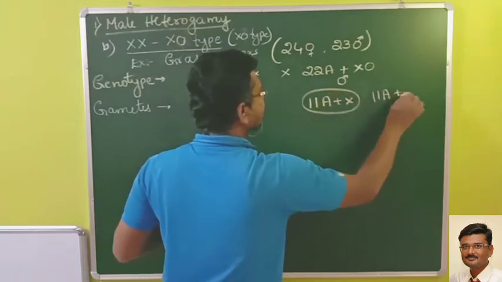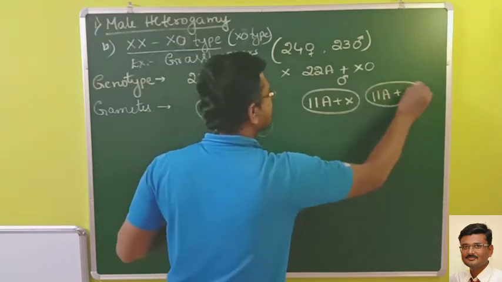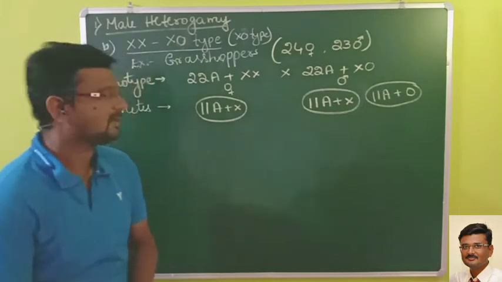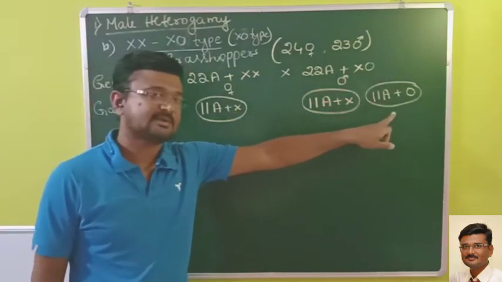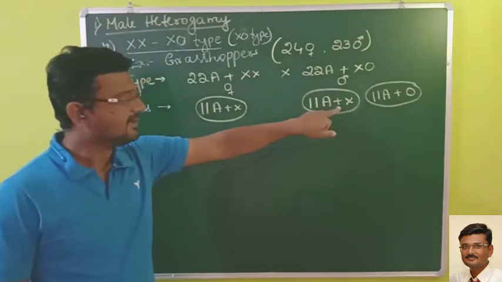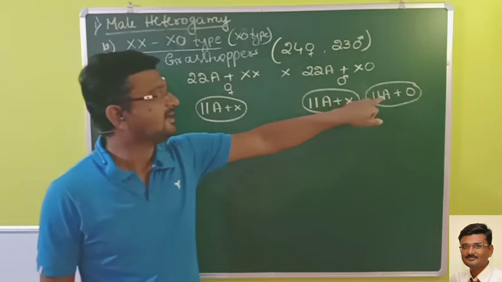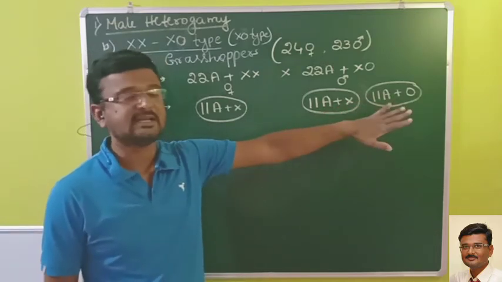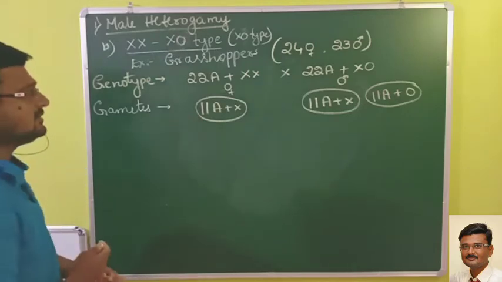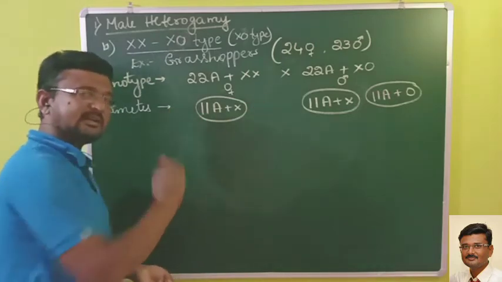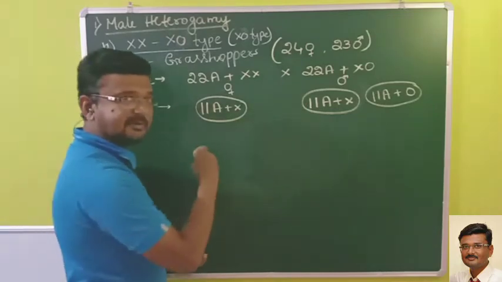11A plus X, and 11A plus, there will be no sex chromosome, so better I will write it as O. Okay, means in males two types of gametes are present. So 50% of the sperms will carry the sex chromosome and 50% of the sperms will not carry the sex chromosome, that is the gametes. So again, similarly to what we studied in humans, any one sperm will fertilize the ovum.